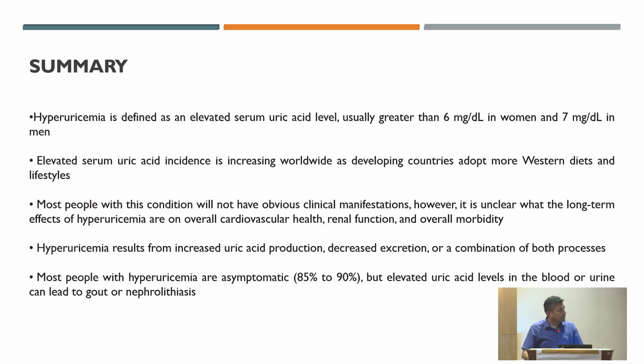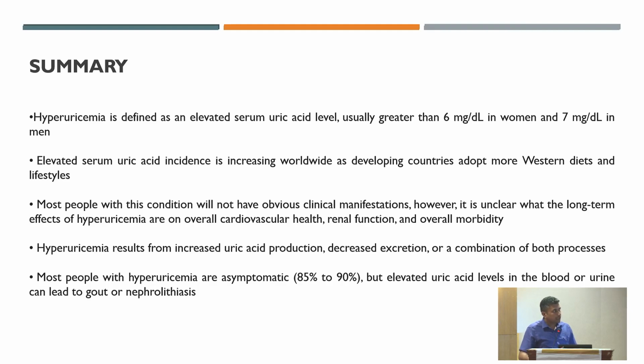I summarize: hyperuricemia is elevated serum uric acid, more than 6 in women and more than 7 in men, and it is rising day by day because of our lifestyle and Western diet. Most people are not having clinical manifestation. Most of the patients are asymptomatic. And long-term hyperuricemia can cause metabolic derangement in the form of cardiovascular disease, diabetes, and overall morbidity.